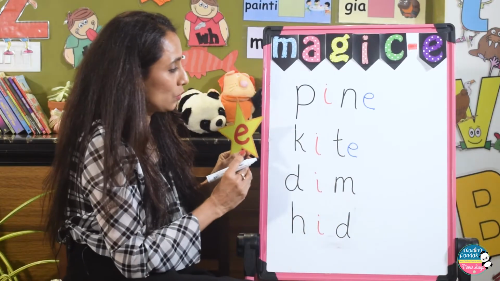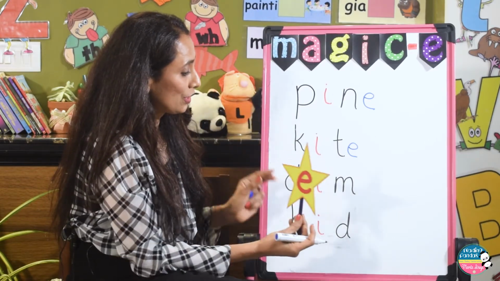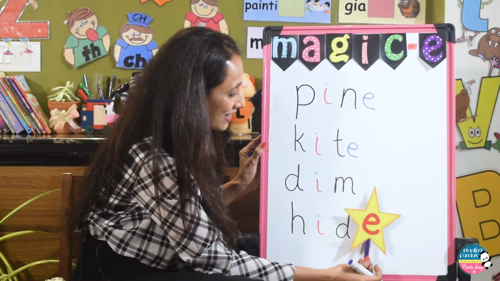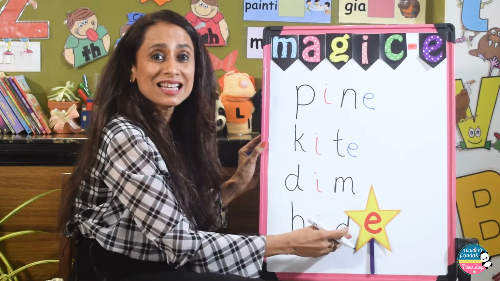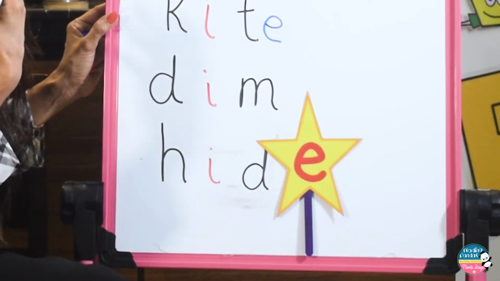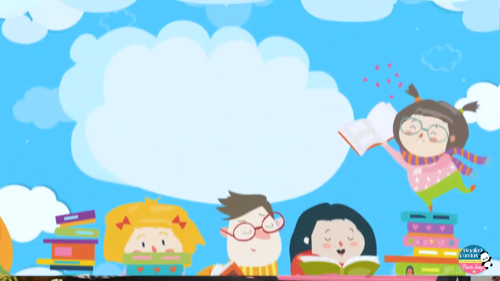And the last one, the word is hit, where I will turn into I when magic E taps on it. That's magic. Yes, and hit turned into hide, where I turned into I. And now moving on to the next vowel.